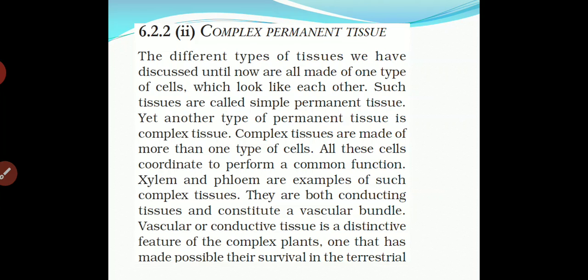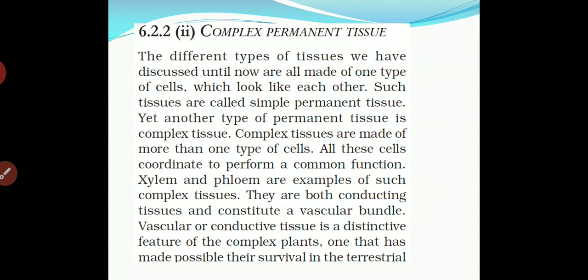Vascular or conductive tissue is a distinctive feature of a complex plant. In a complex plant there is conductive tissue which has a distinct feature. The tissues present perform different features, which means all of them have different functions.